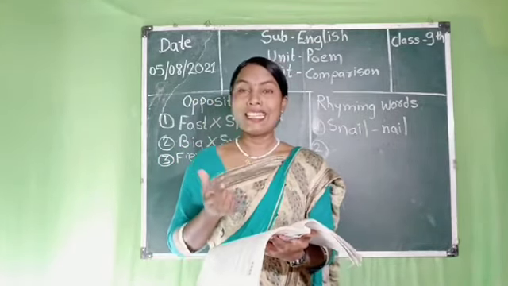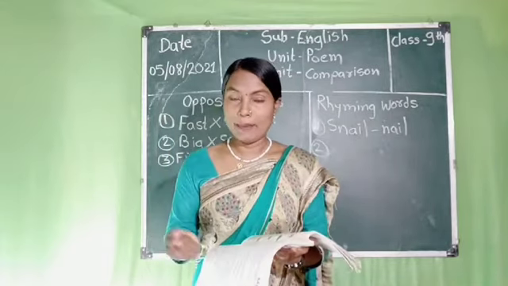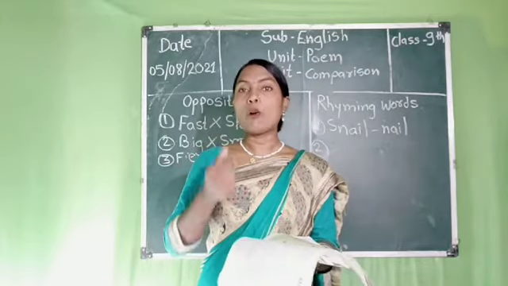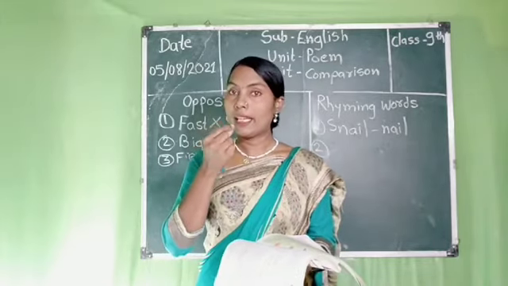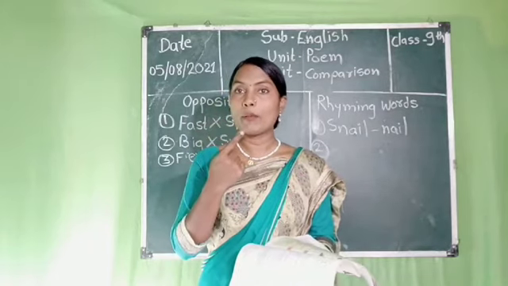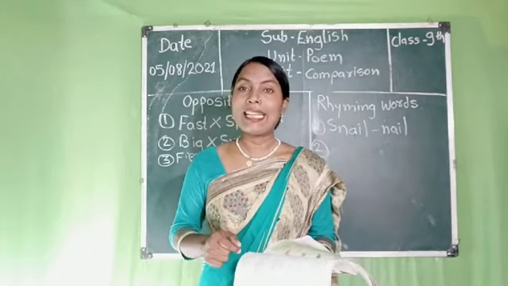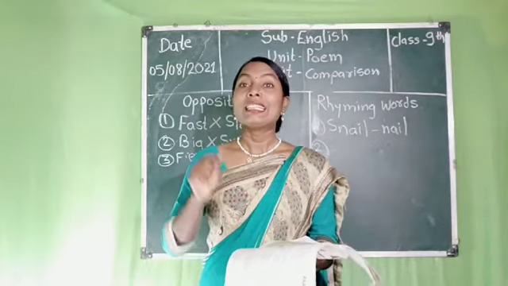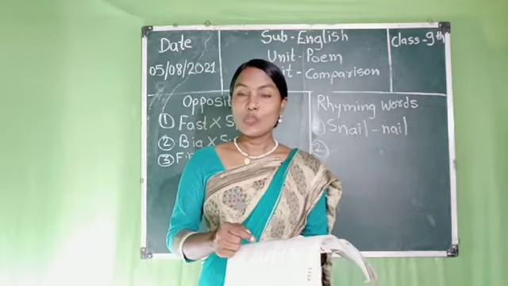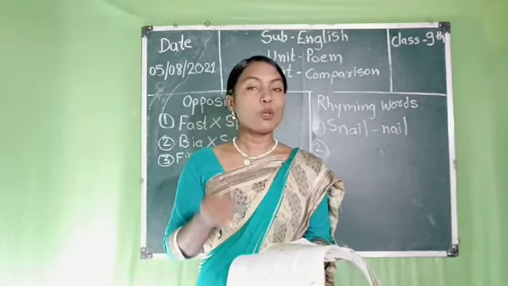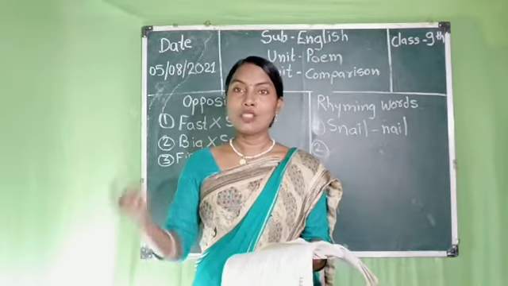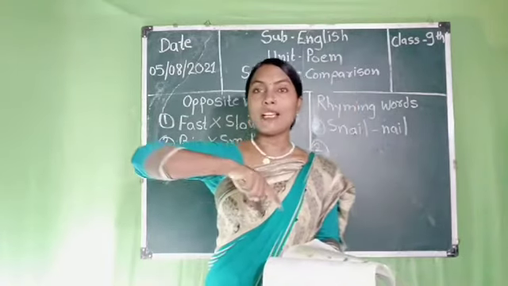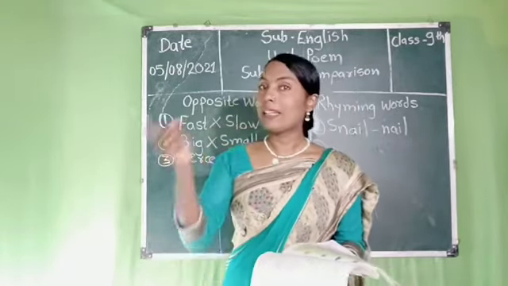Then sour as a lemon and sweet as jam. Again here we compare two things about taste. Taste that we eat, we feel it with the help of our tongue. It is called taste. So the taste of lemon is sour and the taste of jam is sweet. So here we compare two things, sour and sweet. So here again the opposite words about taste, that is sour opposite sweet, sweet opposite sour.